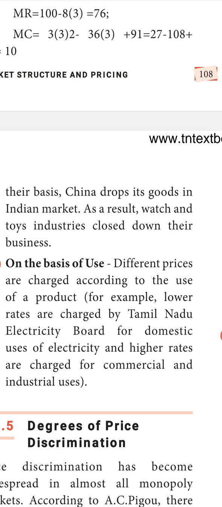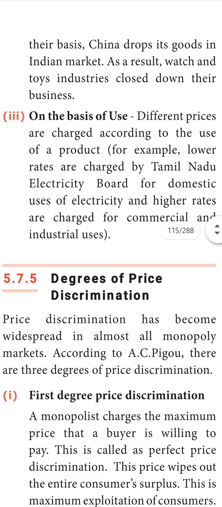For the home, that means for domestic use, the electricity we are utilizing is at a lower price compared to commercial work. For commercial and industrial use, they will collect more amount per unit. But for domestic use, the price per unit will decrease. Okay. Degrees of price discrimination.